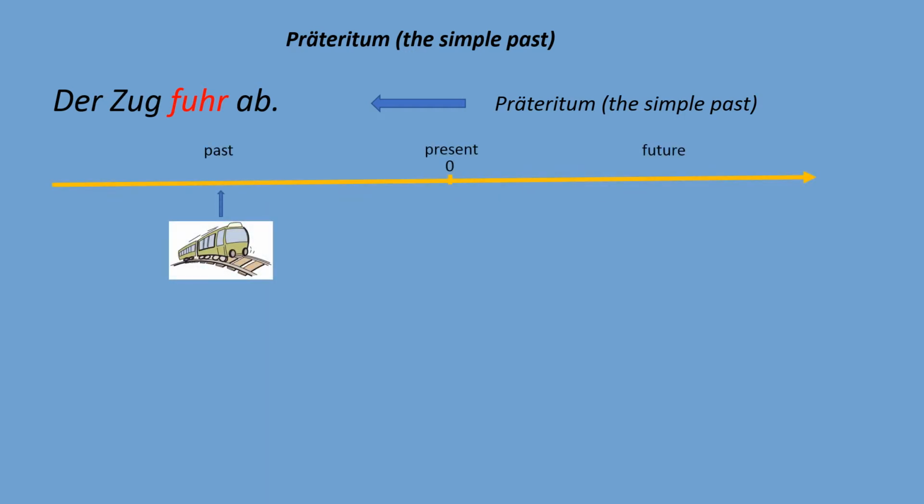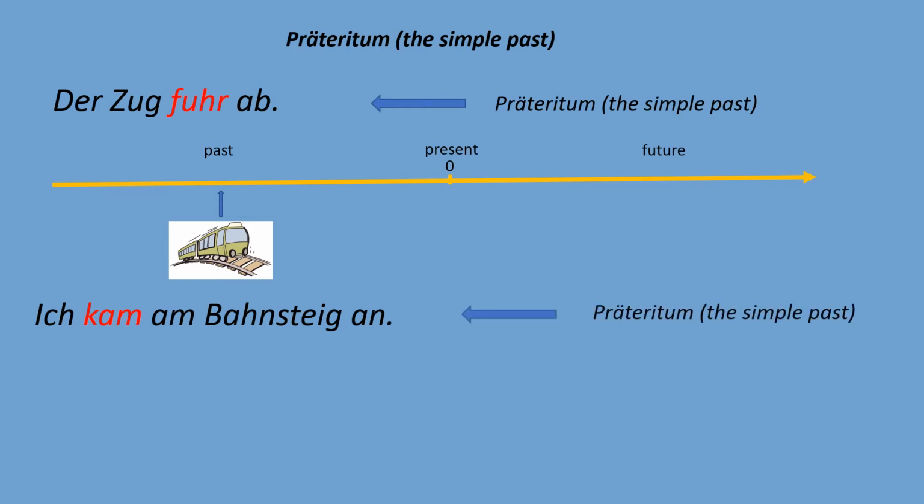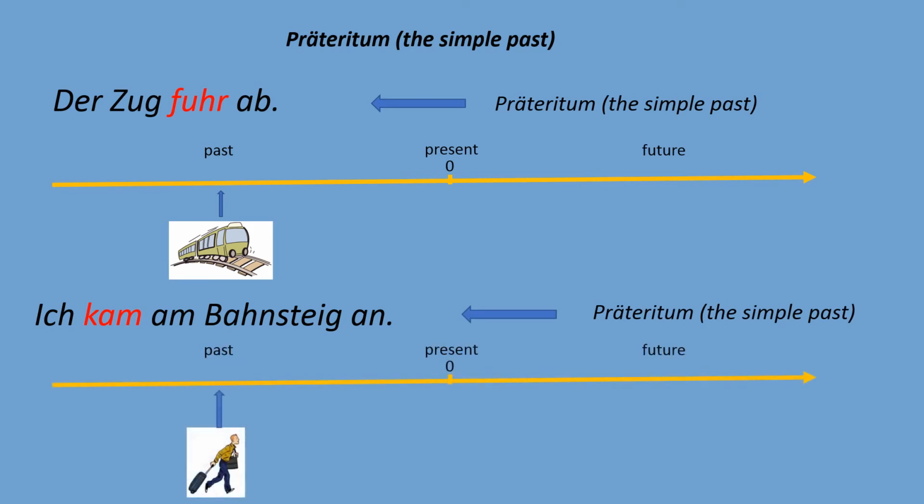Now we see that this action took place in the past. The second sentence we used before, I arrive at the platform, now becomes Ich kam am Bahnsteig an. That means I arrived at the platform. Again, this is a simple past sentence, and the action took place in the past.